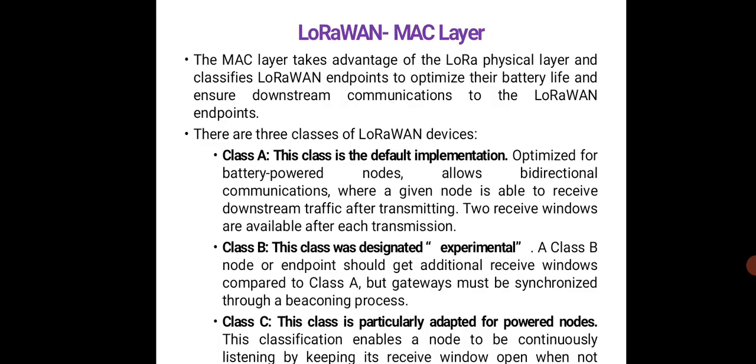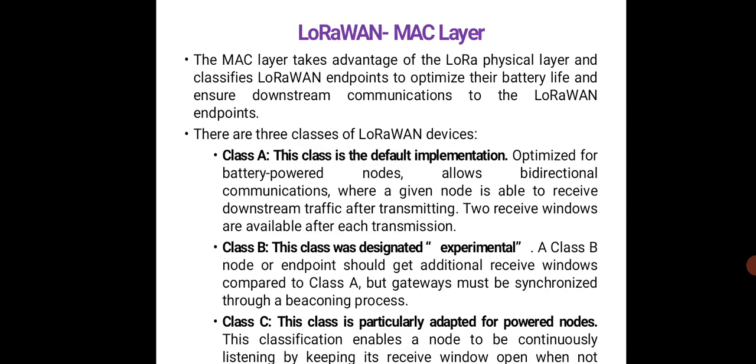So coming to the MAC layer, this takes advantage of the LoRa physical layer and it classifies the endpoints to optimize their battery life and ensure downstream communications to the LoRaWAN endpoints. So here there are three classes of LoRaWAN devices: Class A, Class B, and Class C.